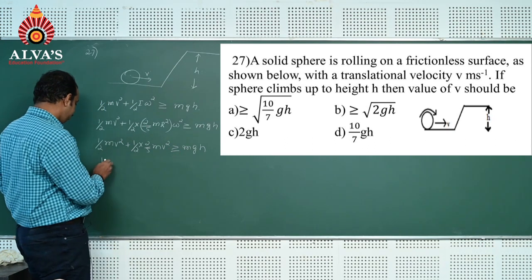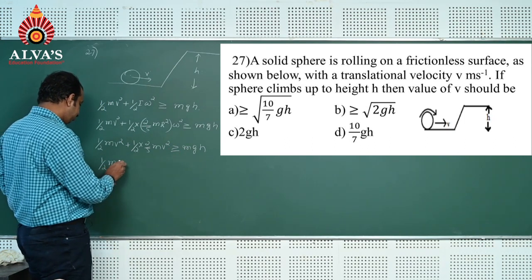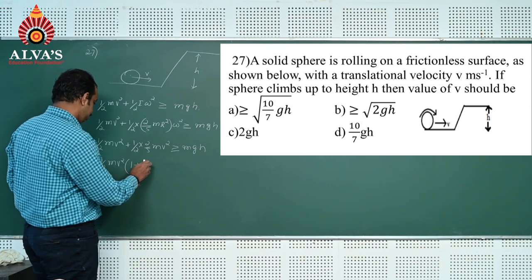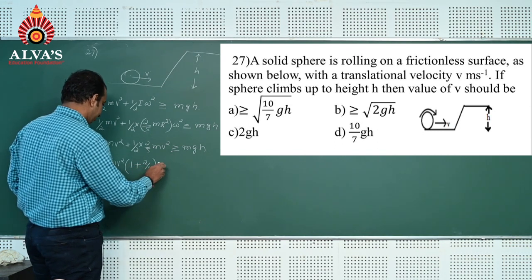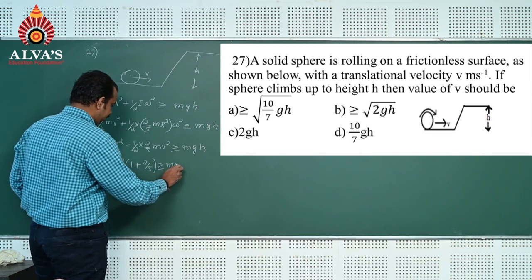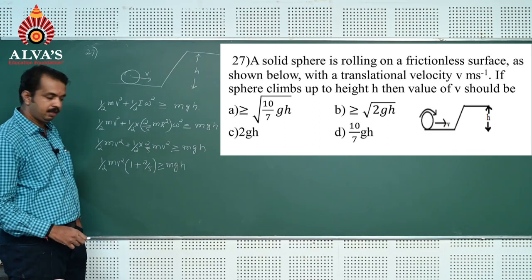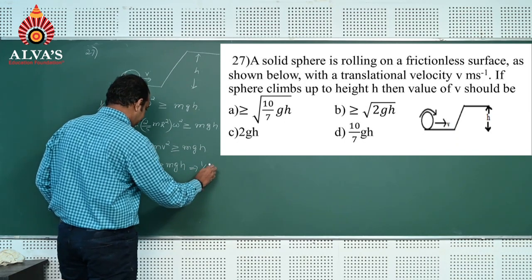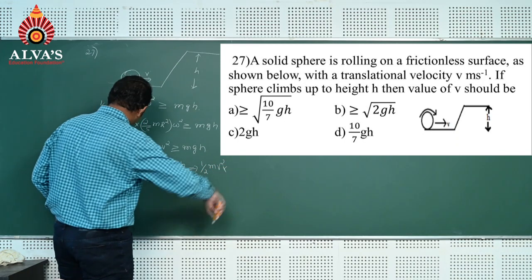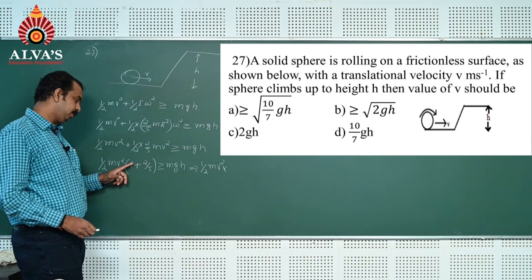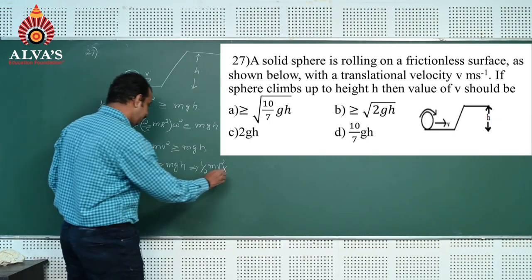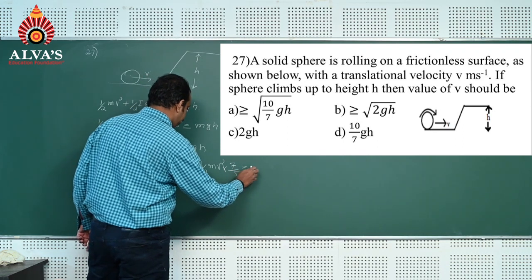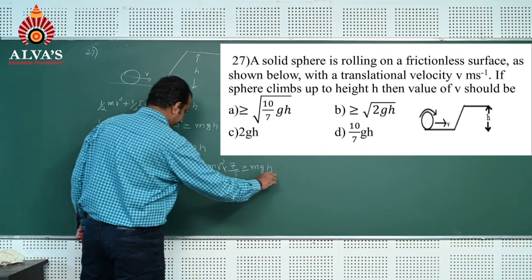1 by 2 m v square is common, so it is 1 plus 2 by 5, greater than or equal to mgh, right? That implies half m v square into 1 plus 2 by 5, and 1 plus 2 by 5 means 7 by 5, must be greater than or equal to mgh.